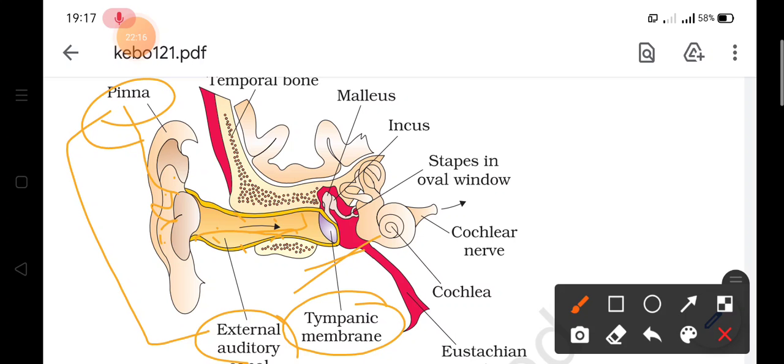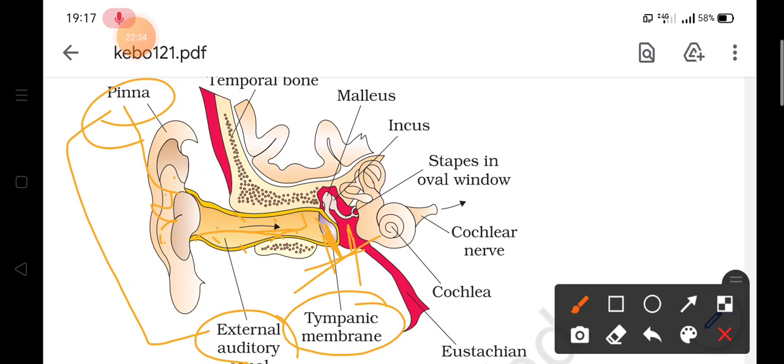Now this tympanic membrane consists of connective tissue and it is covered by skin outside and a mucous membrane inside. Here it is covered by the skin and inside it has some mucus.